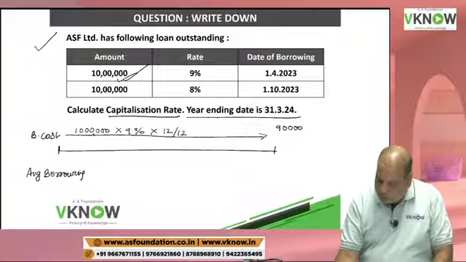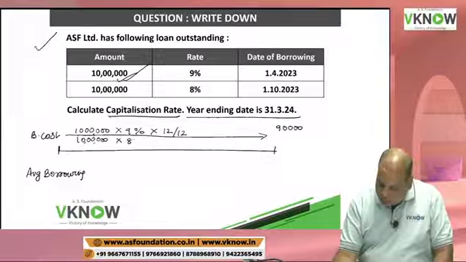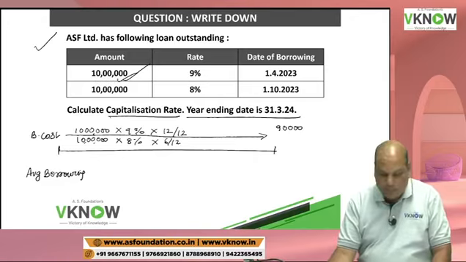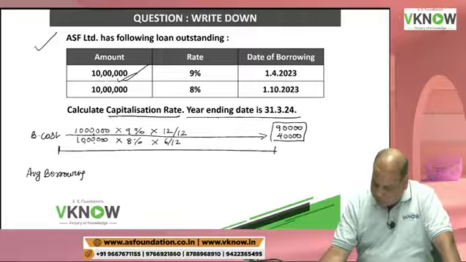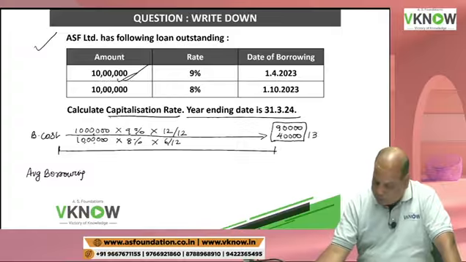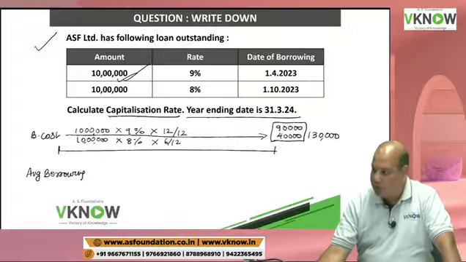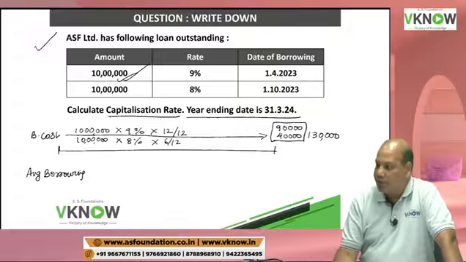And there is one more borrowing, 10 lakh into 8%. But here it is outstanding for 6 months only. So that means this should be 40,000. So my total borrowing cost is 1,30,000. Do you agree? Total borrowing cost will be 1,30,000.